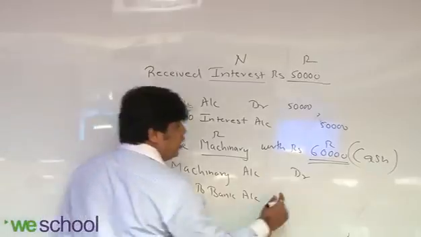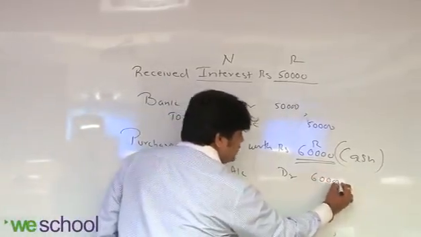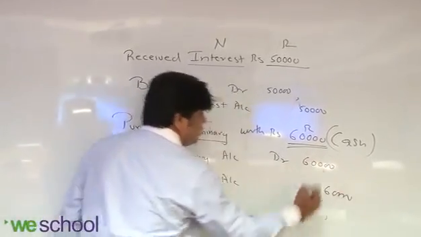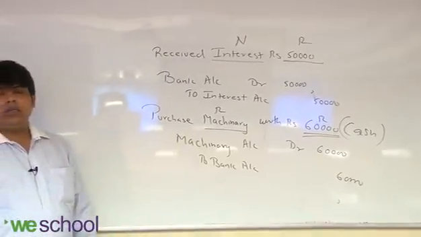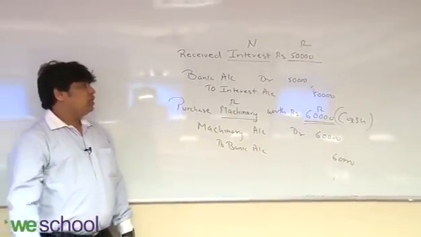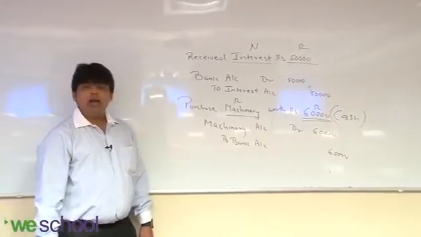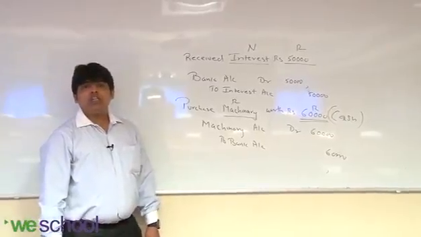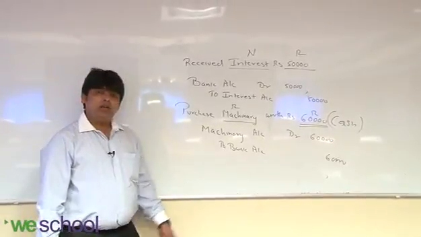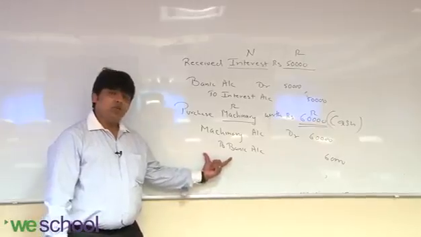So it is the bank account. So what will be the amount? 60,000. Got the point? What is the entry? Machinery account debit to bank account. What is the entry? Machinery account debit to bank account. Clear? This is clear to you?